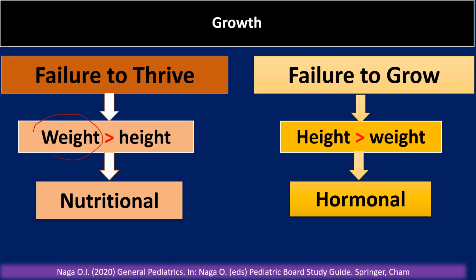Failure to thrive. If the weight is affected more than the height, the most likely cause is nutritional. Failure to grow. If the height is affected more than the weight, it is most likely hormonal.